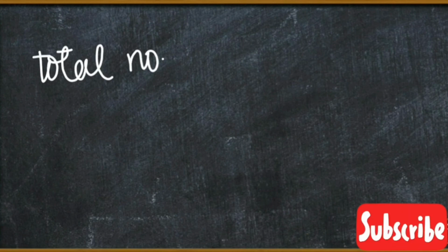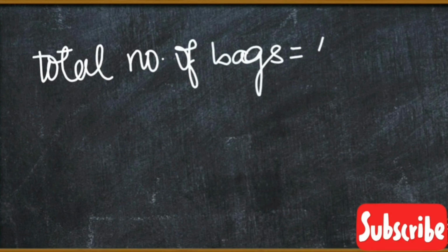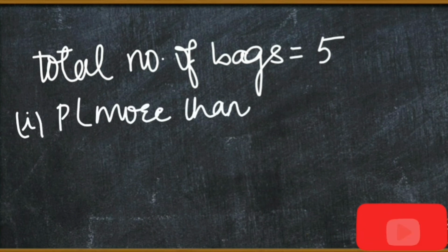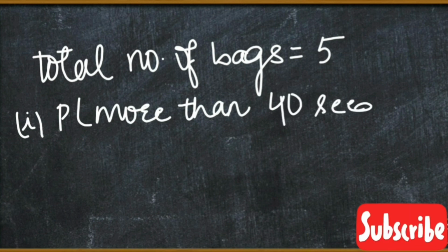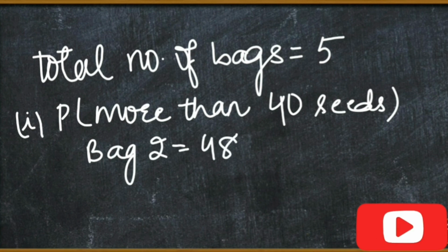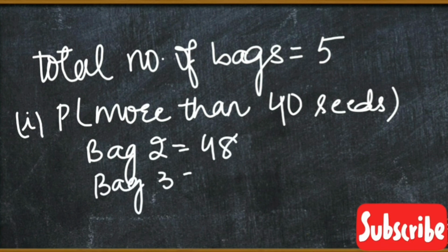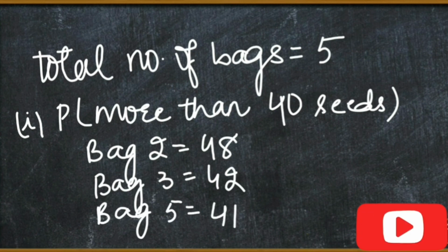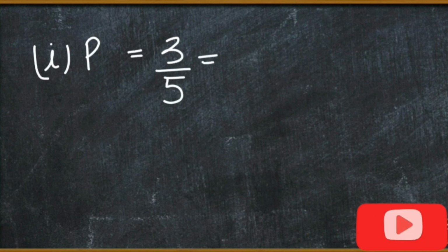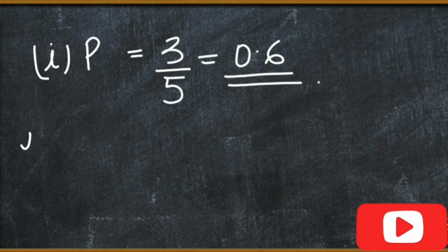सबसे पहले हम लिखेंगे total number of bags, that is equal to 5. So the first part, that is the probability of more than 40 seeds in a bag, जो कि थी bag 2 में, that is equal to 48, bag 3 में, that is equal to 42 and bag 5 में, which is equal to 41. तो 5 में से 3 बैग में 40 से ज़्यादा थी, तो probability of this will be 3 upon 5, that is 0.6.